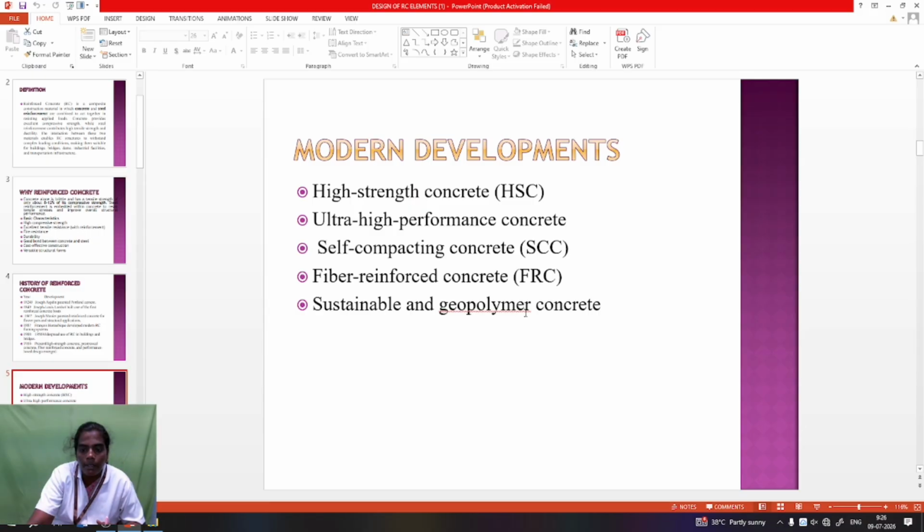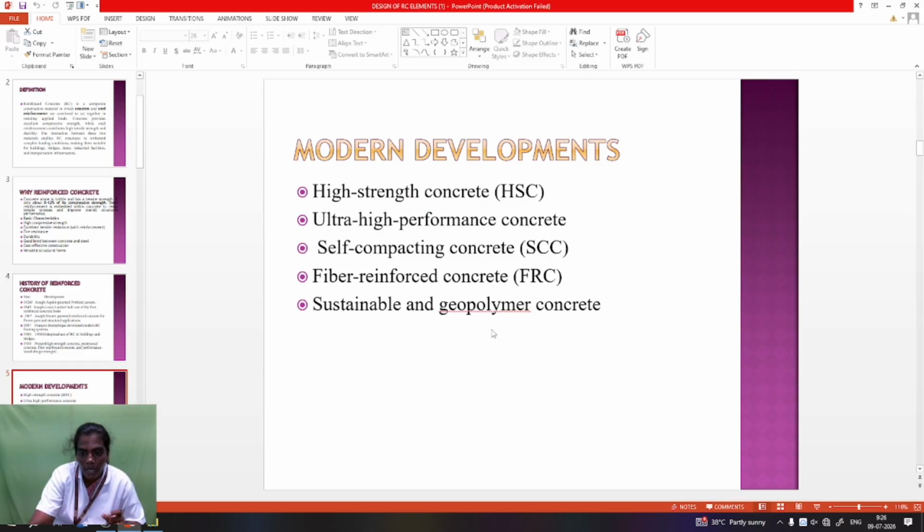Geopolymer concrete is another type of concrete that does not use cement; the only binder is fly ash. So fly ash is the main component. After the alkaline materials are used for polymerization in the concrete, it has good strength compared to RCC. Geopolymer is a topic on which a lot of research is going on nowadays. So it is a main one.